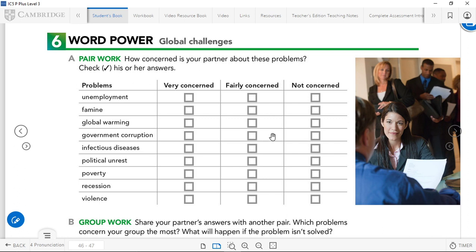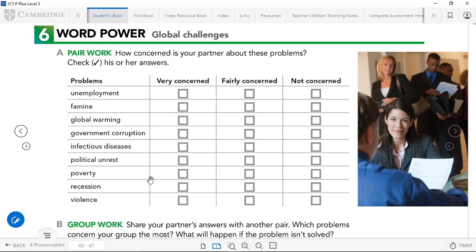How concerned are you about these problems? Are you very concerned? Are you fairly concerned? Just a bit, not too much? Or you're not concerned? Please take your time and you can comment on it in the comment box down below. How do you feel about these different problems?